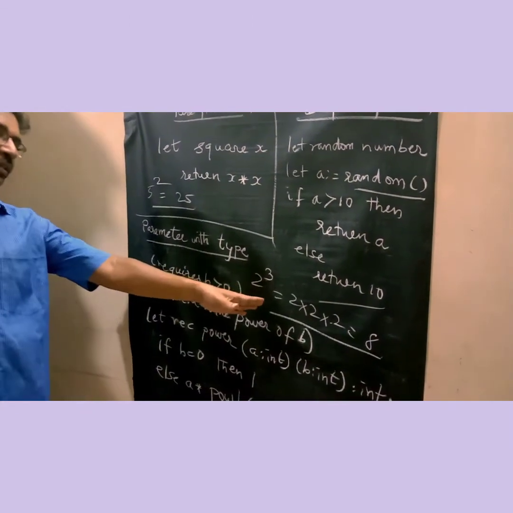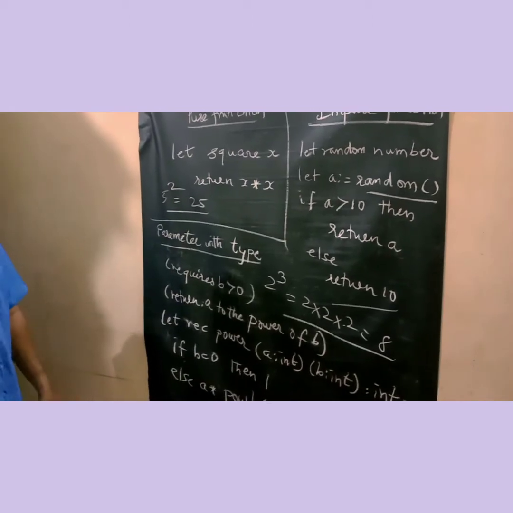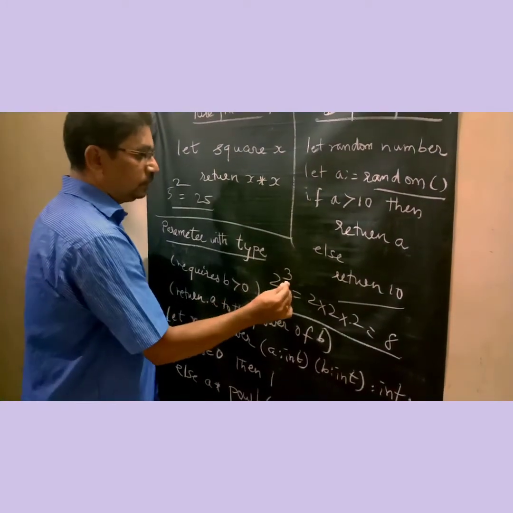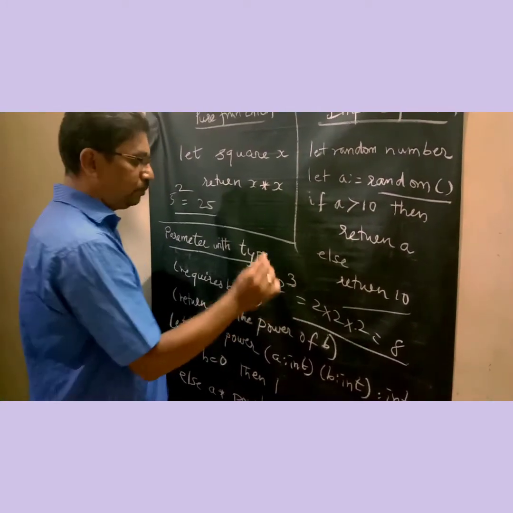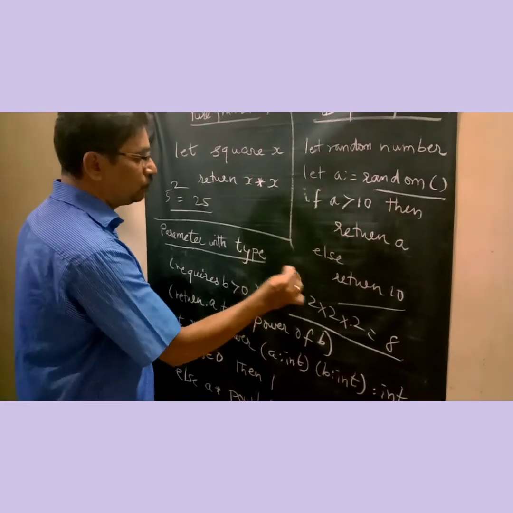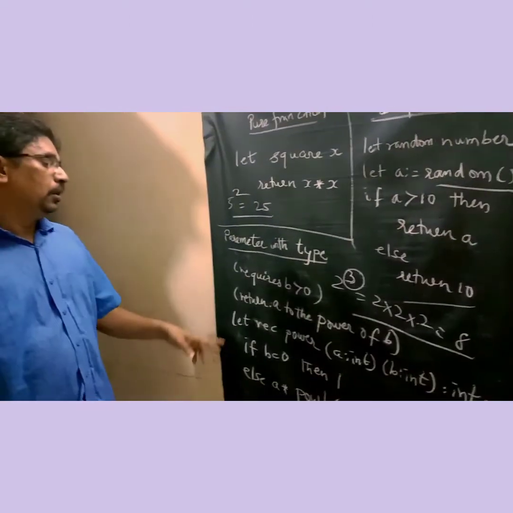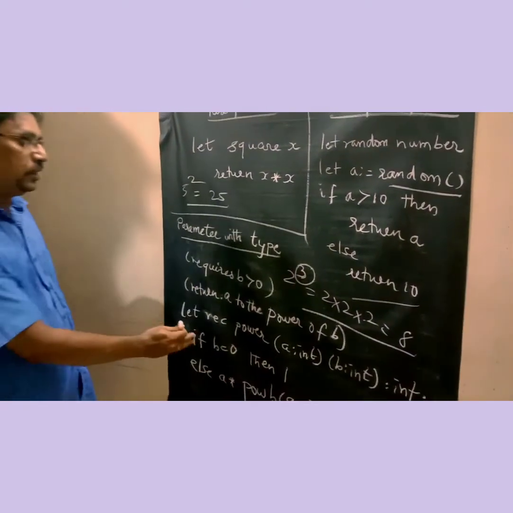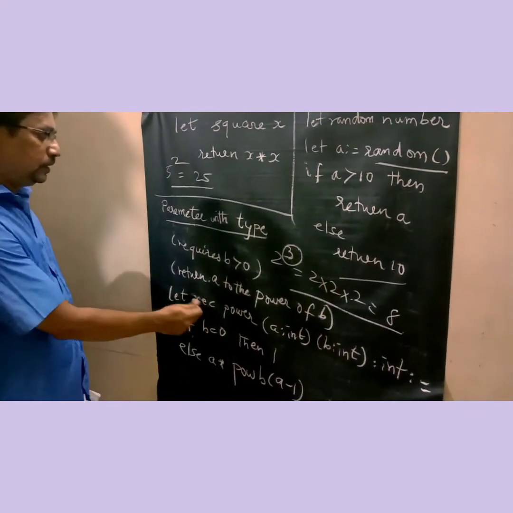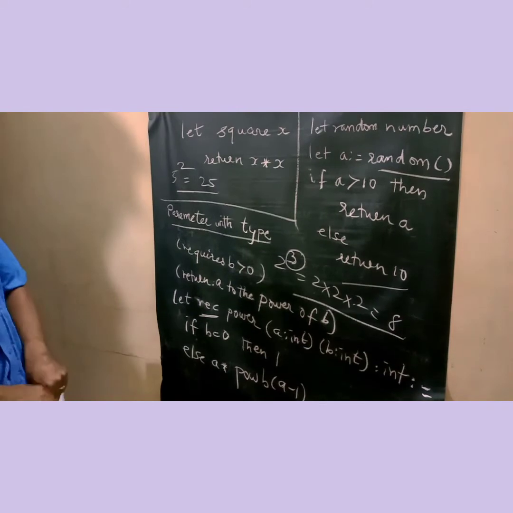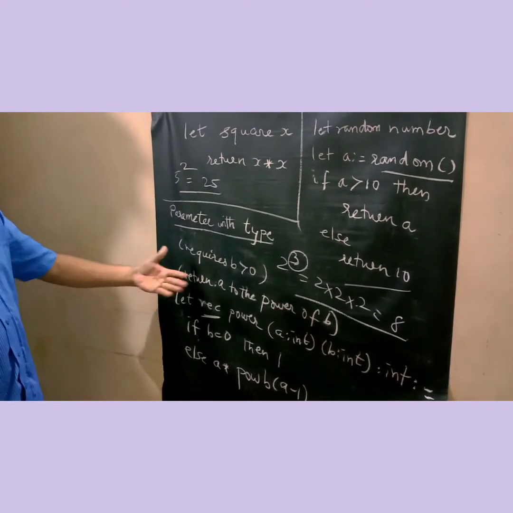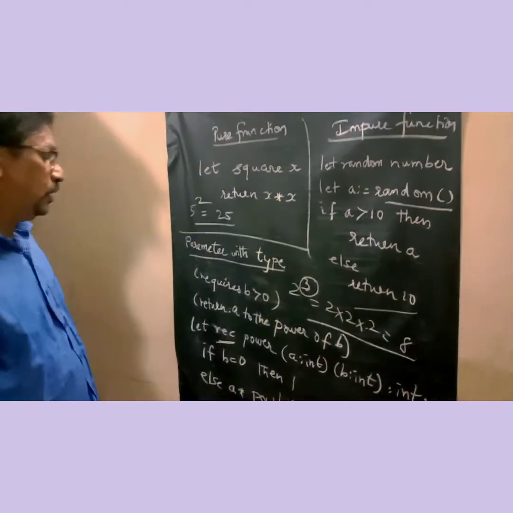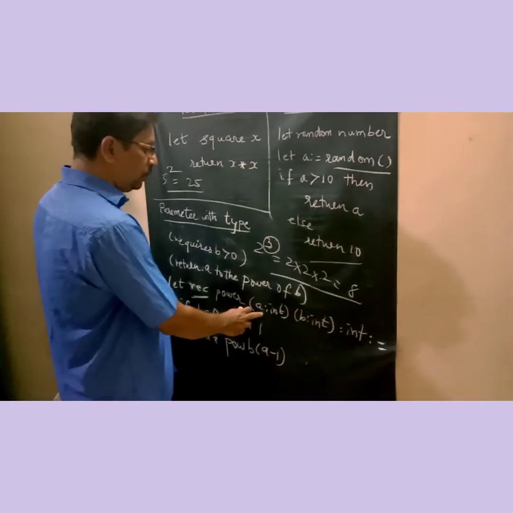To calculate this, we write code that requires b greater than 0. Which is b here? The 3, the superscript, is the b. So b greater than 0 means this number should be greater than 0. This is a condition. Then return a to the power of b, which is the value we return at the end of the program. Here, let rec stands for recursive. Recursive means it continuously executes the same program again and again, calling the same function repeatedly. Here, recursive power of a int.